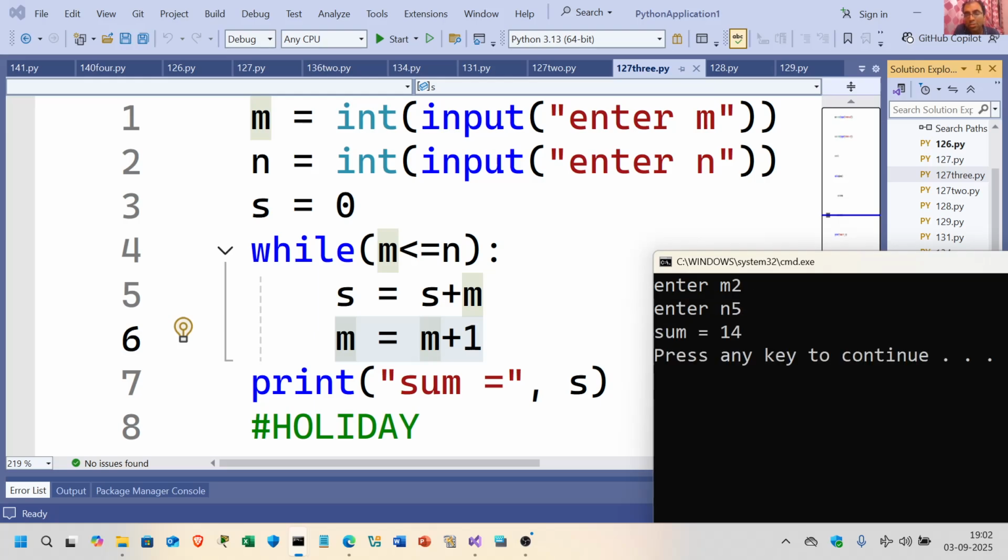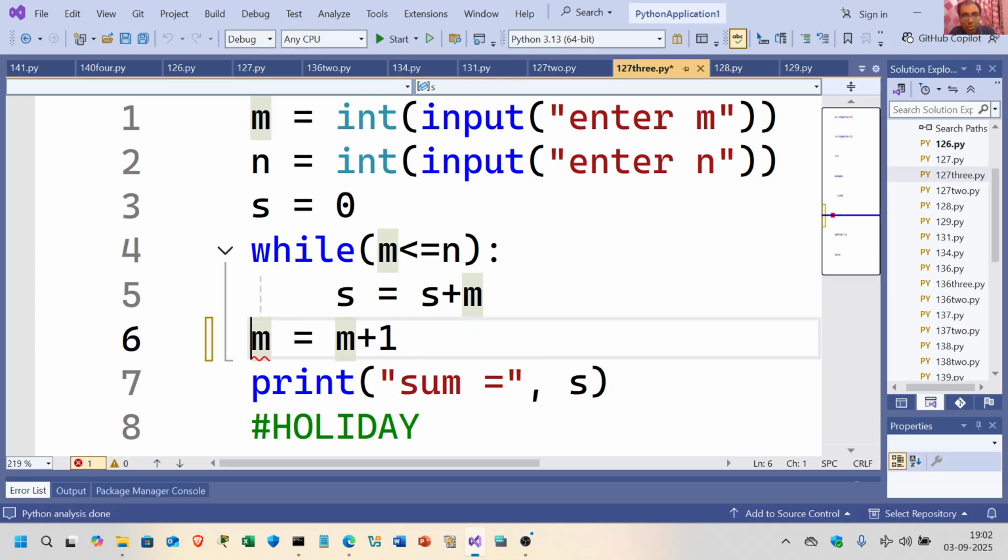So you got 2 plus 3, this is 5. 5 plus 4, this will be 9. And we got 9 plus 5, this is equal to 14. So this is the sum of numbers from 2 to 5. This is equal to 14. Again, I'm using a while loop.